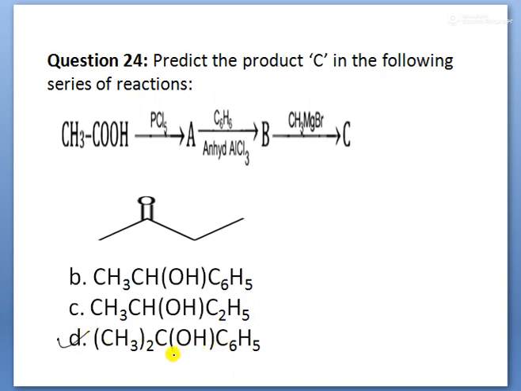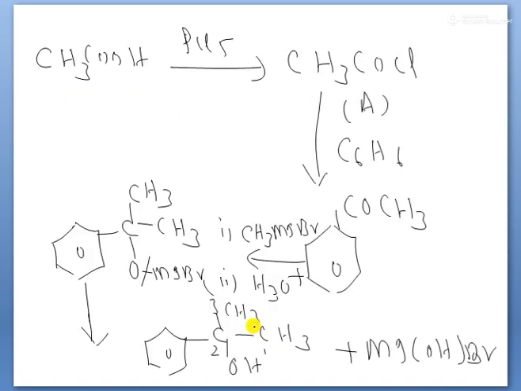What happened here? This C group is attached to 2 methyl groups. Again, this C group is attached to the OH group along with C6H5. That is why option D is correct, children.